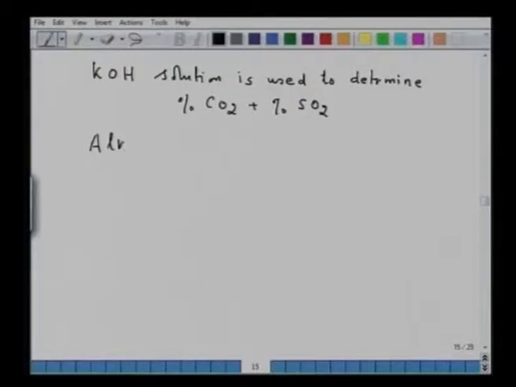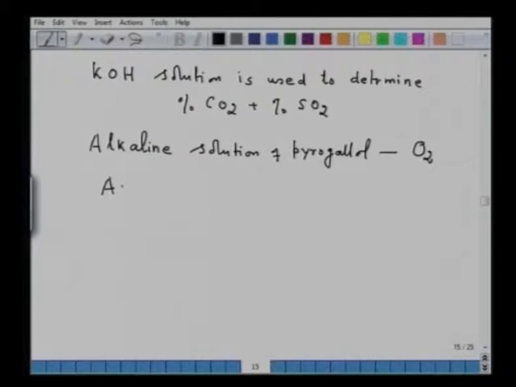Then an alkaline solution of pyrogallol measures percentage oxygen. Then ammoniacal cuprous chloride measures percentage carbon monoxide.